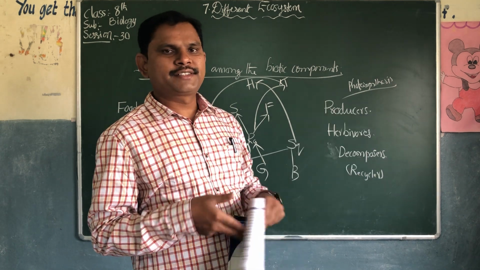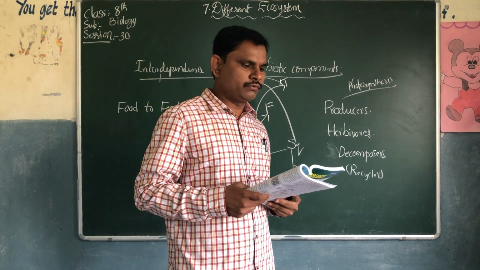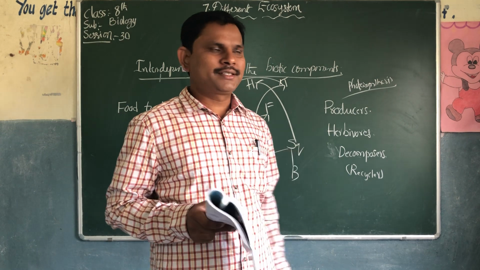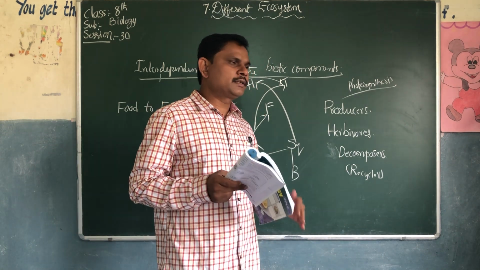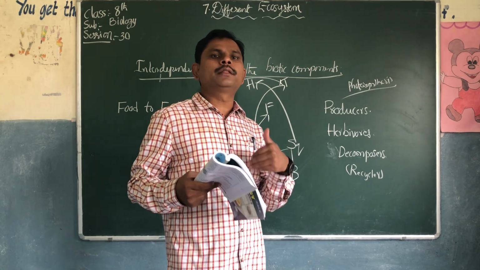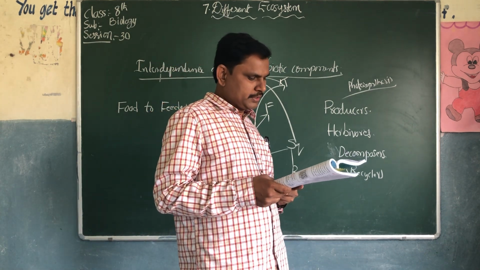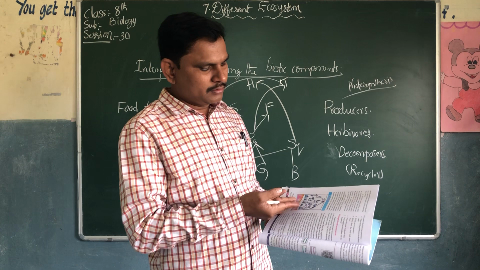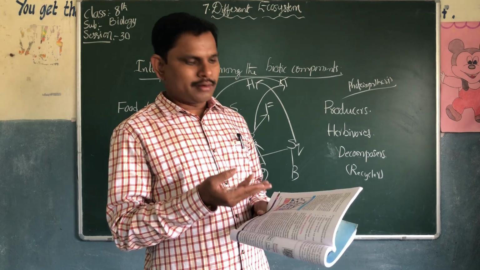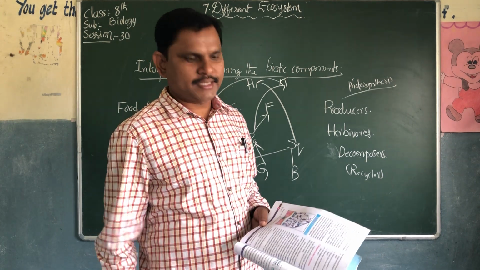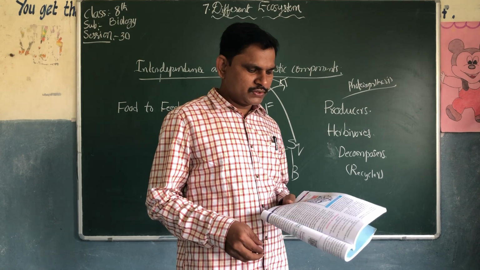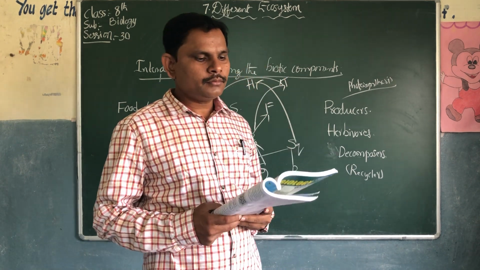They are producers. They can prepare their own food. Which are consumers? Consumers depend on the producers. What are they? Rat, rabbit, insects, and also deer and goat.